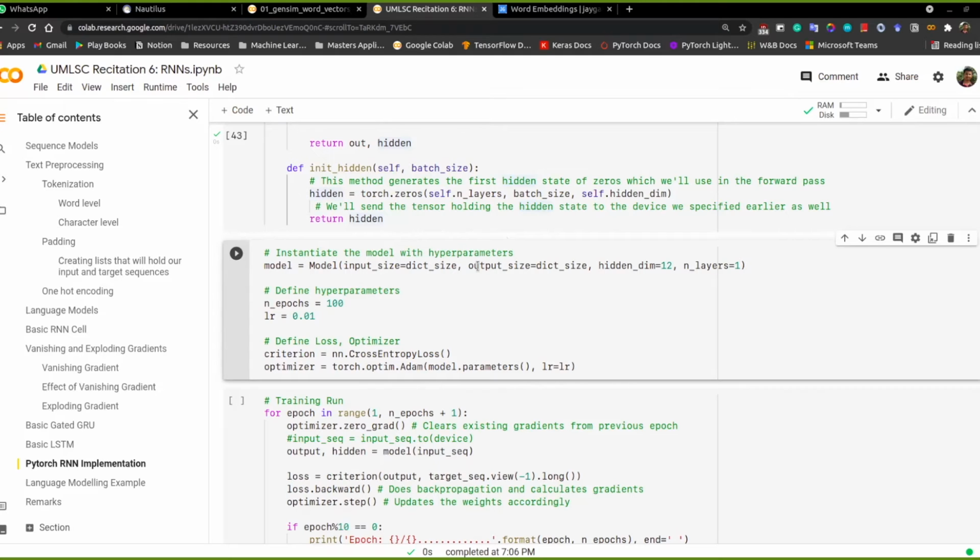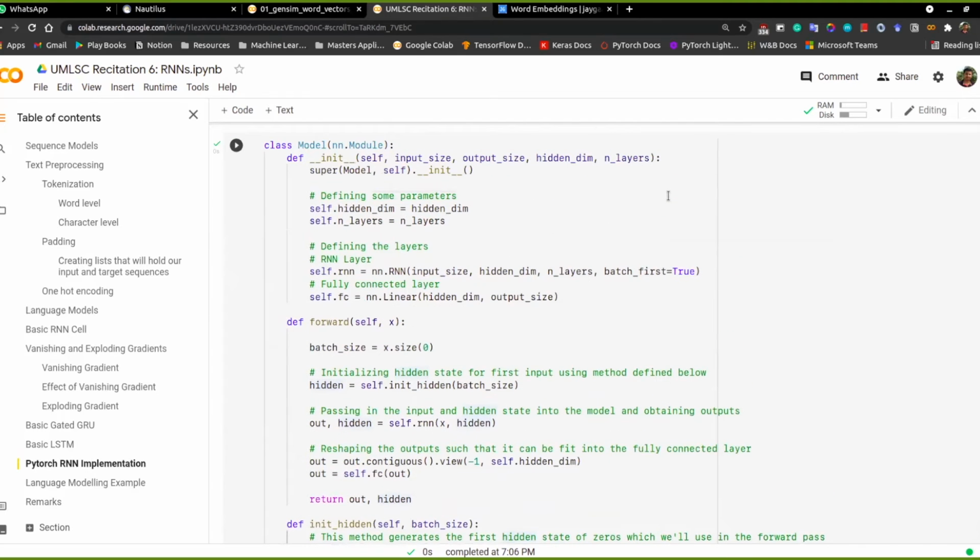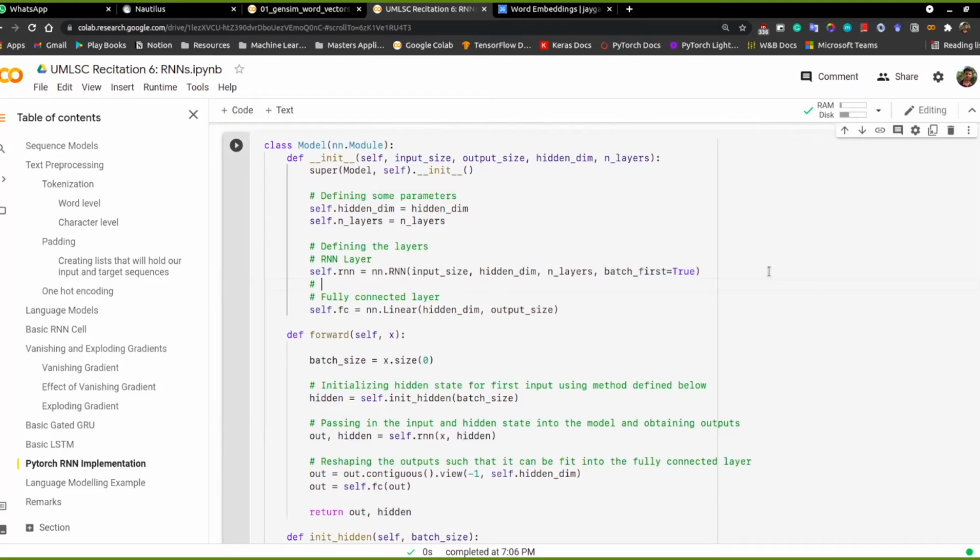Okay, so I will use batch_first equal to True. This is specifically with respect to dealing with PyTorch. PyTorch has batch_first equal to False by default. If batch_first is False, then once you pass the input, the RNN's output would be sequence length, batch size, and the hidden dimension that you have.